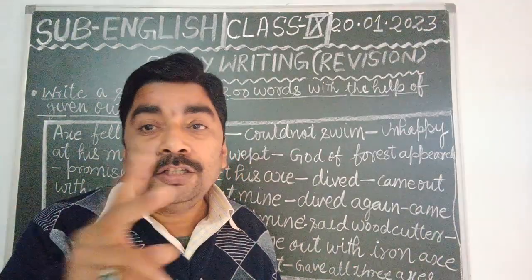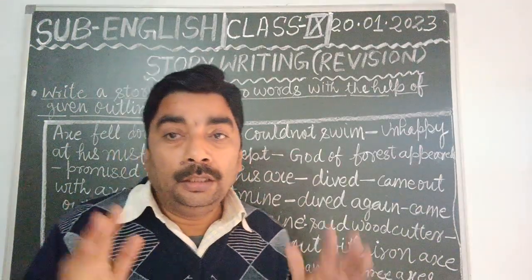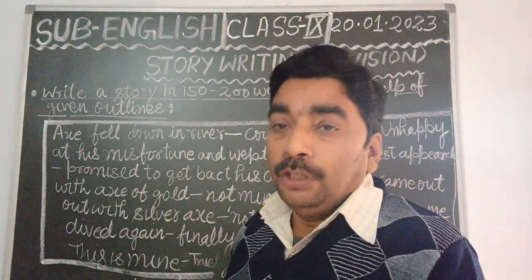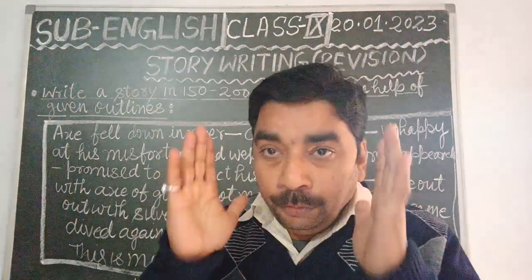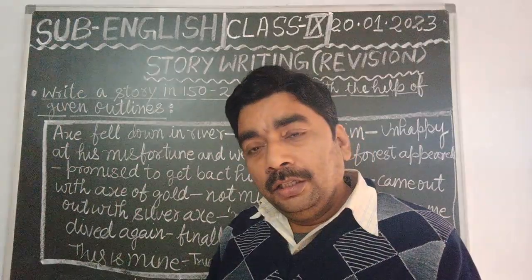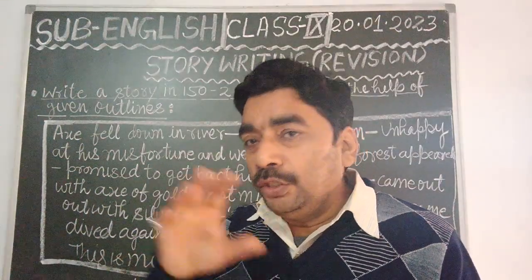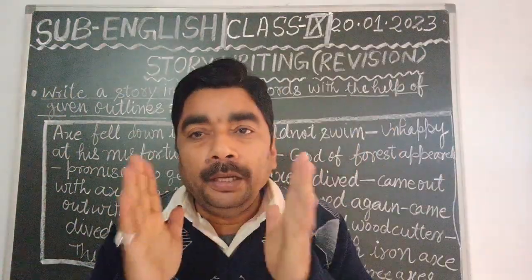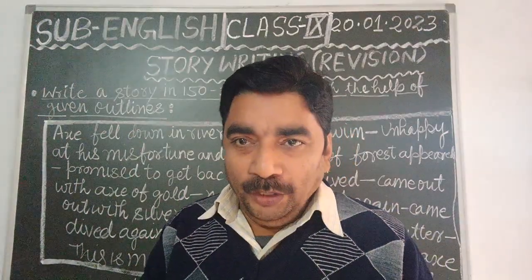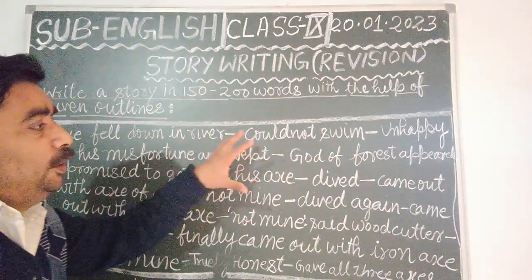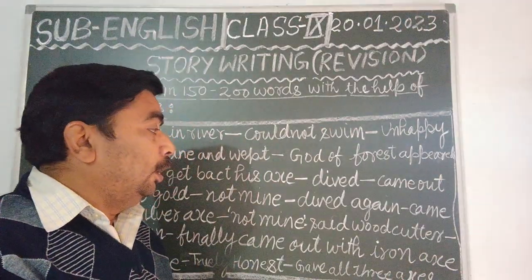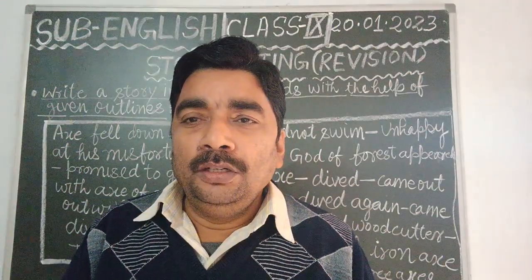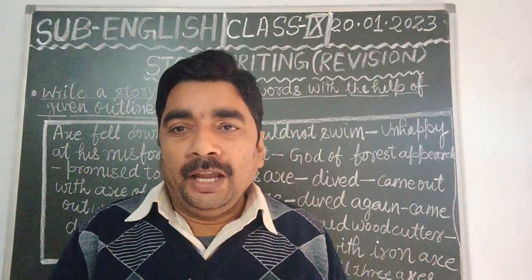Though the other two axes, the gold axe and the silver axe, were offered by the god of forest, that man refused to take them. So in this story, dear students, we have reached the conclusion that honesty is the best policy, or honesty pays in the long run. Understood? So in this way, dear students, you may do the questions of story writing, and in the next video we will discuss another question, another lesson.